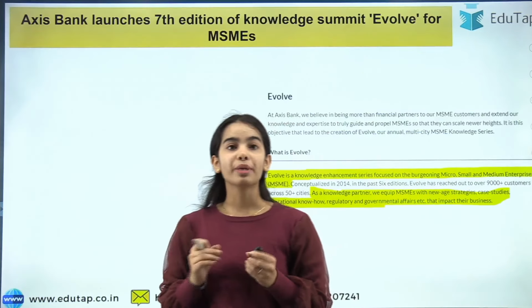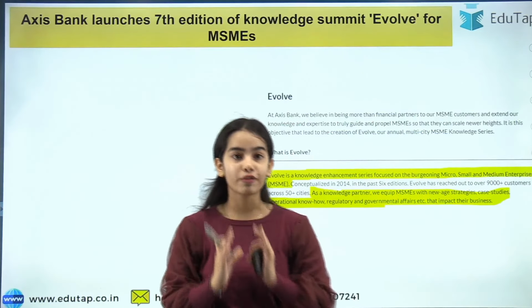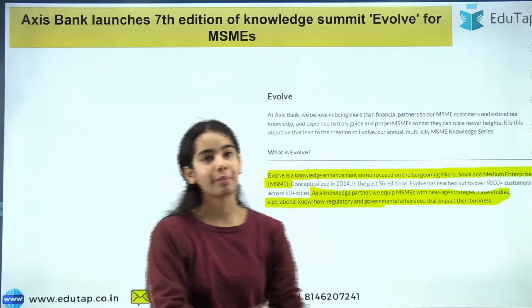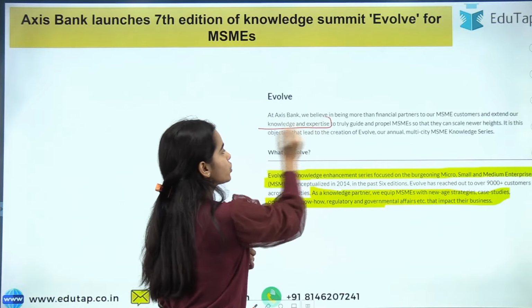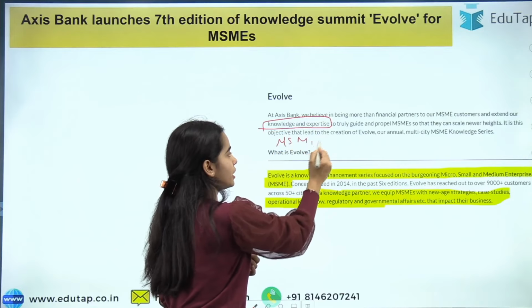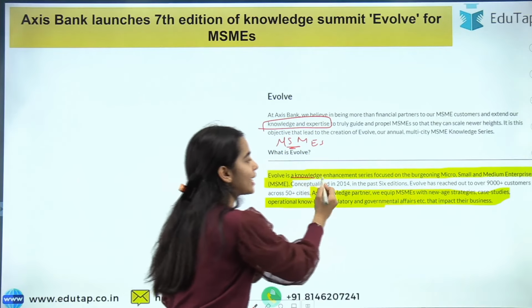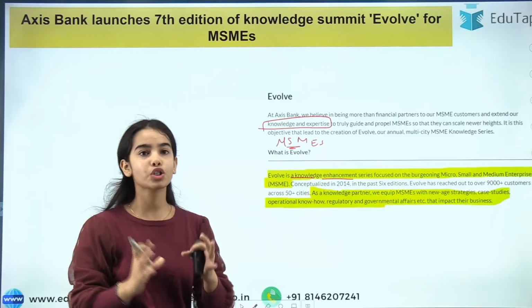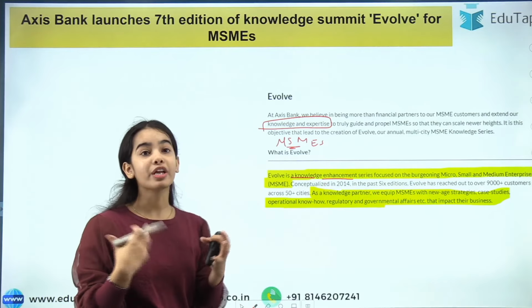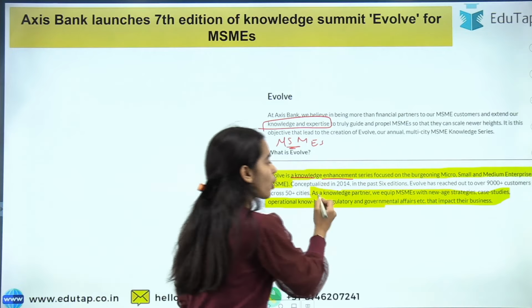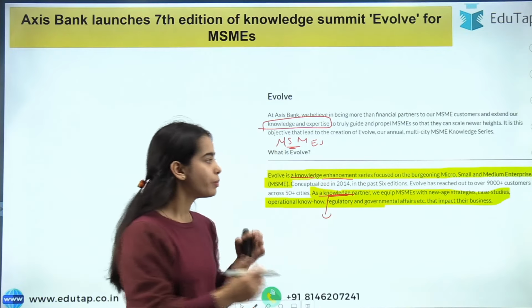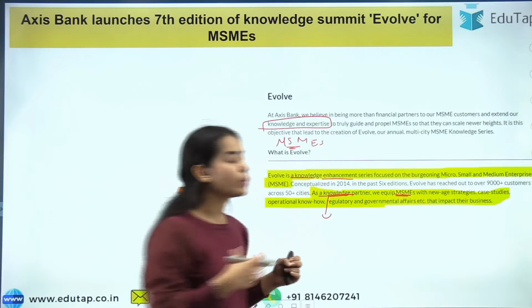Okay. Now coming to the second news article, that is regarding Evolve, the Knowledge Summit. Evolve is for providing knowledge and expertise to the micro, small and medium enterprises. It is a knowledge enhancement series focused on the MSMEs, which are growing very fast and are very important for the growth of the country. As a knowledge partner, Axis Bank is equipping MSMEs with new age strategies.